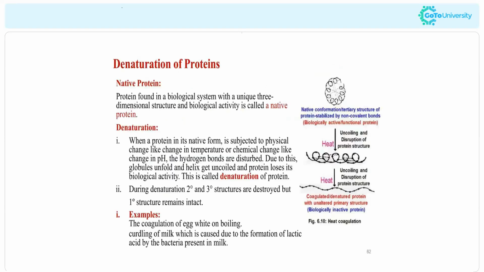Okay. Next is the denaturation of protein. Denaturation of protein simply means losing the activity of the protein. Different protein molecules have different functions in our body. So if they are losing their function, that is called denaturation of the protein. For example, the coagulation of egg white on boiling, and curdling of milk, which is caused due to the formation of lactic acid. These entirely change the properties of the protein. So those processes are called denaturation.